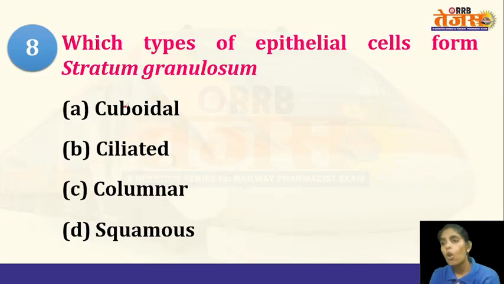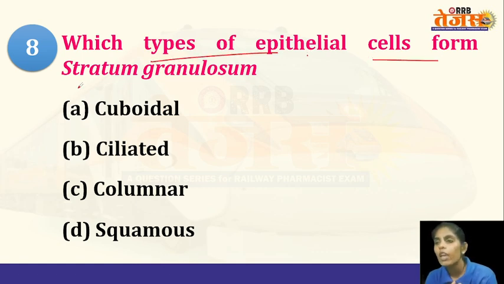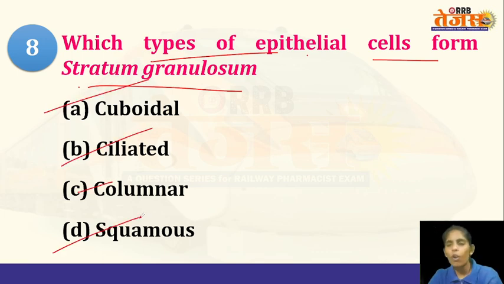Now the next question: which type of epithelial cells form the stratum germinativum? There is a correction here, it is not stratum granulosum, it is stratum germinativum. So what type of epithelial cells will form the stratum germinativum? Options are cuboidal, ciliated, columnar or squamous. So what is this stratum germinativum? It is a layer of the skin.